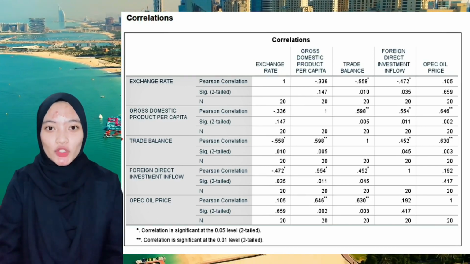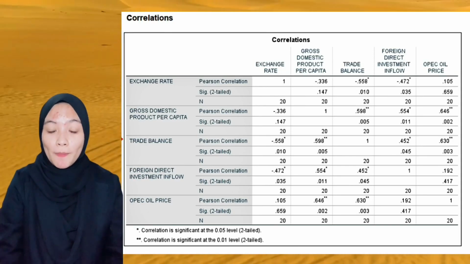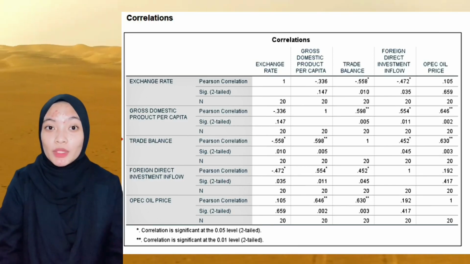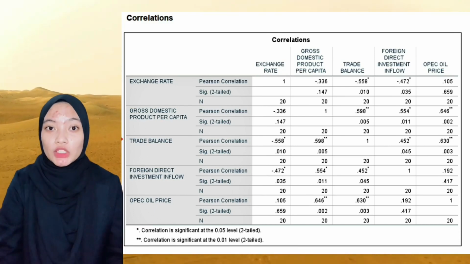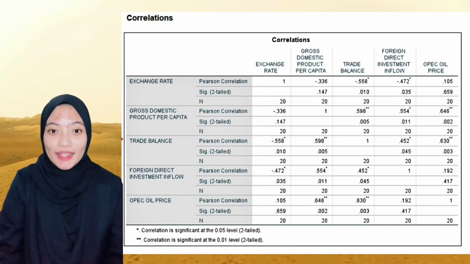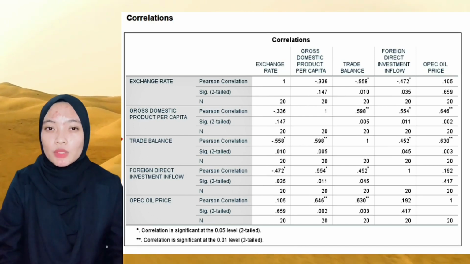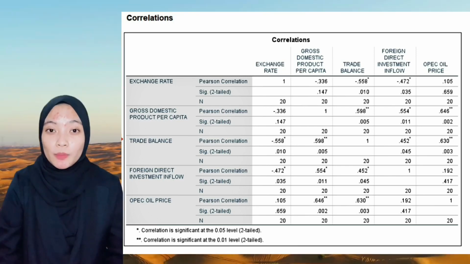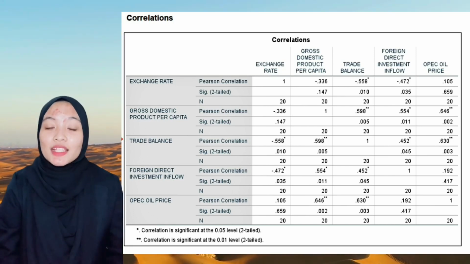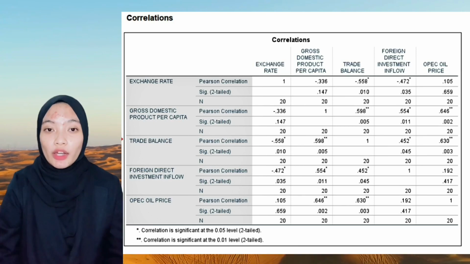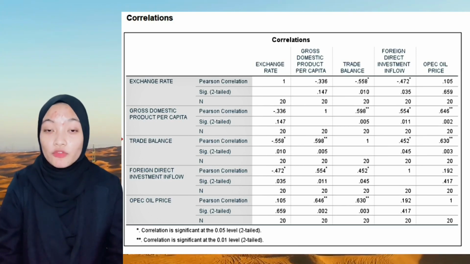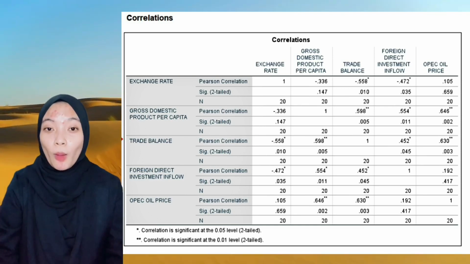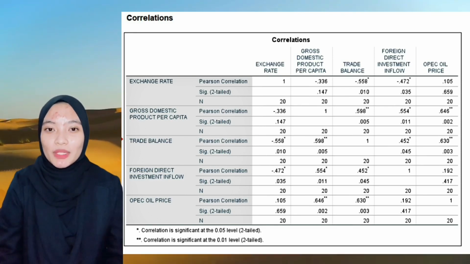First, the correlation for exchange rate with gross domestic product per capita is a weak negative relationship with trade balance and foreign direct investment inflow, and a weak positive relationship with OPEC oil price. Next, there are moderate positive relationships with trade balance, foreign direct investment inflow, and OPEC oil price for gross domestic product per capita. Then, there is a moderate positive relationship between foreign direct investment inflow and OPEC oil price for the trade balance. Lastly, there is a weak positive relationship with OPEC oil price for foreign direct investment inflow.